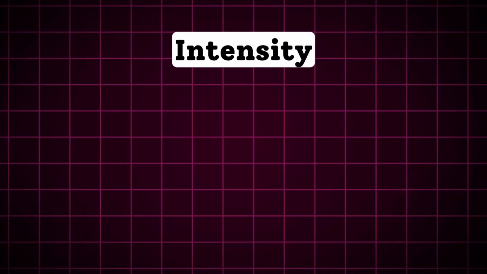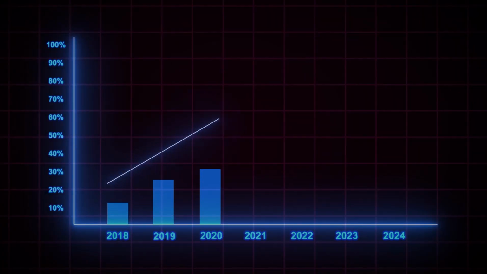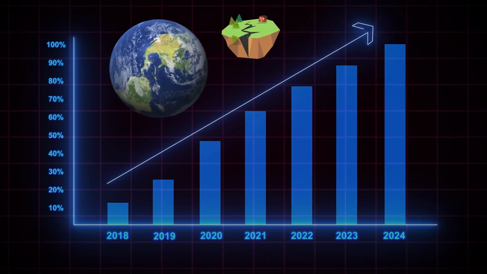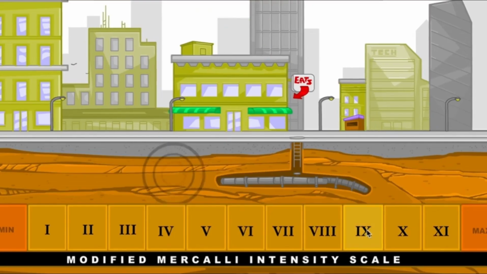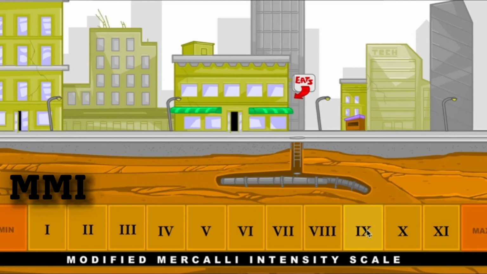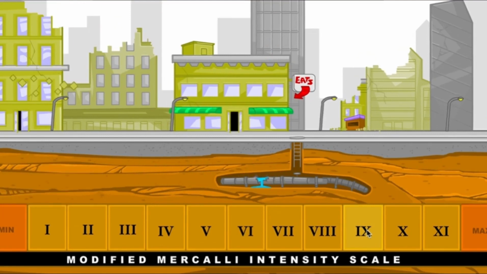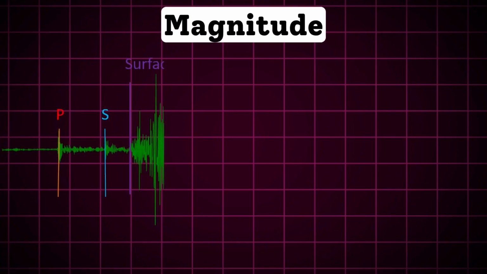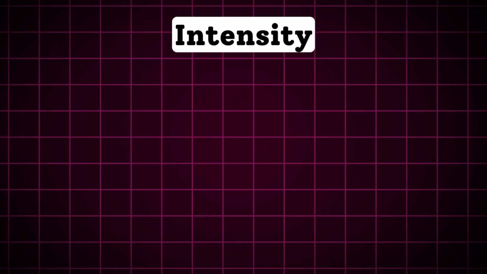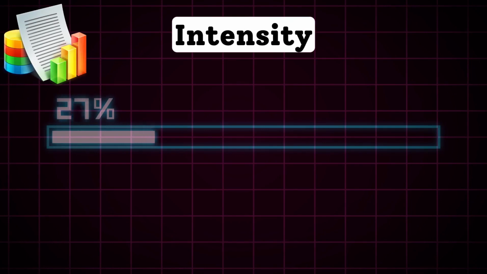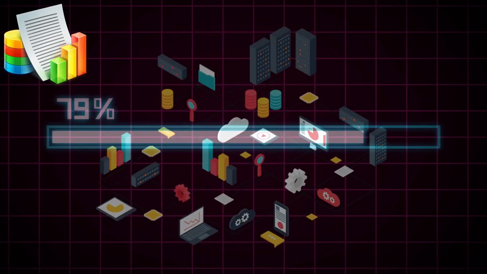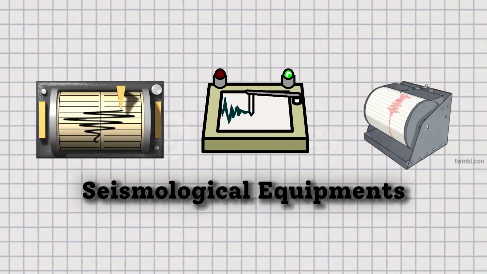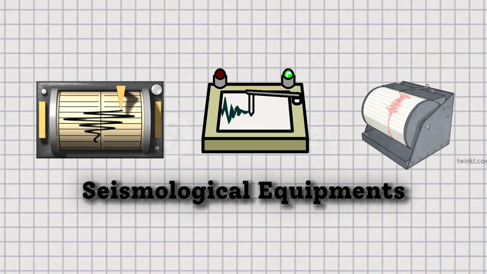Intensity, on the other hand, is a measure of an earthquake's effects on the Earth's surface, structures, and humans. The modified Mercalli intensity (MMI) scale is used to assess these effects, ranging from I, not felt, to XII, total destruction. Unlike magnitude, which is calculated from seismic data, intensity is based on observational reports and the impact on people and infrastructure. Seismological equipment such as seismometers are pivotal in measuring earthquakes.